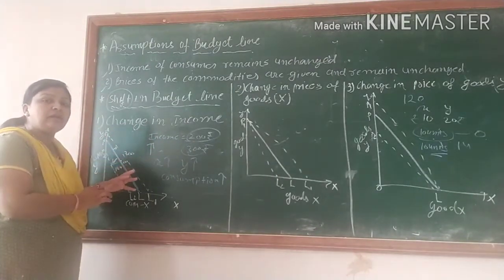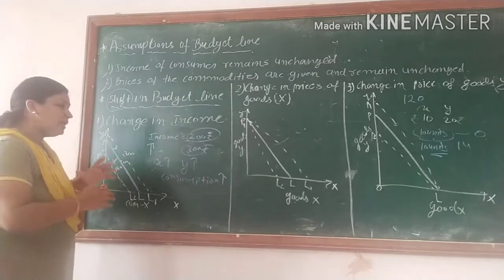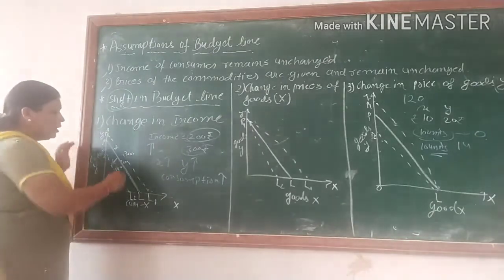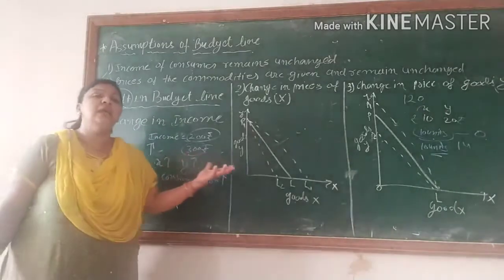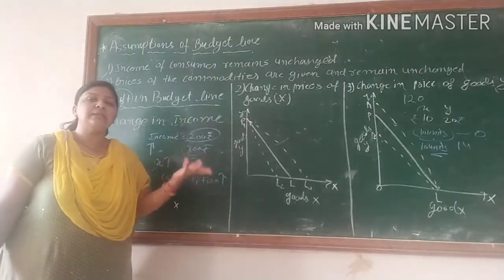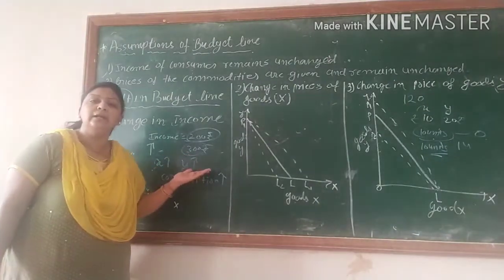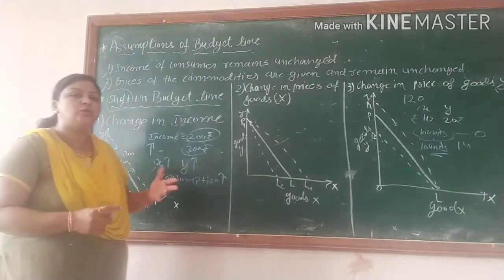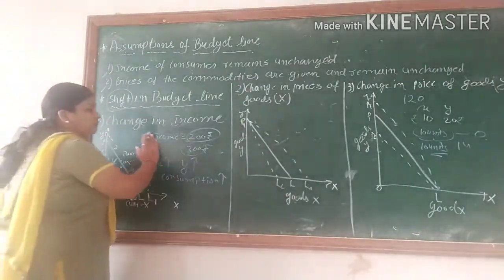And in economics, what happens if the budget line shifts rightward? It means the consumer's consumption capacity, or consumption expenditure capacity, will be increased because of the additional 100 rupees. Clear? अब कंज्यूमर मोर एक्स गुड मोर वाई गुड्स कंज्यूम कर सकता है और परचेज कर सकता है.